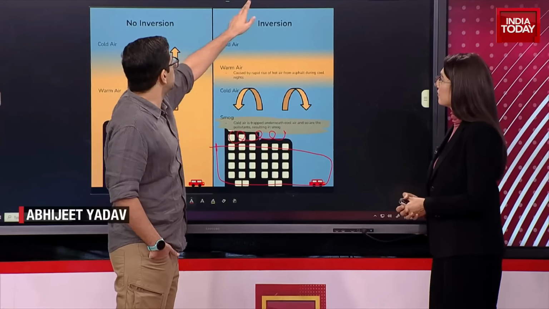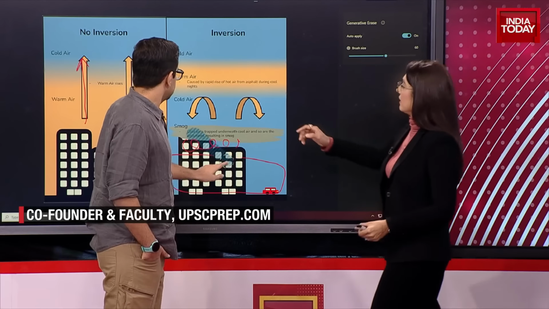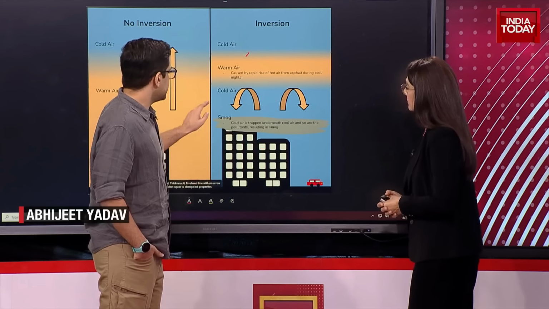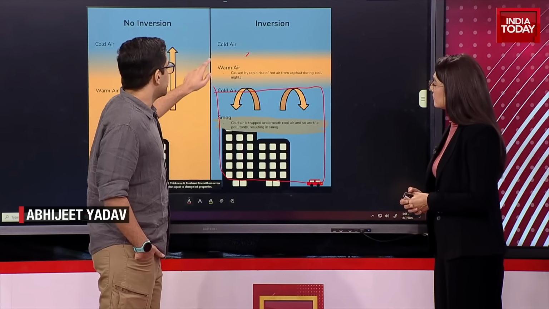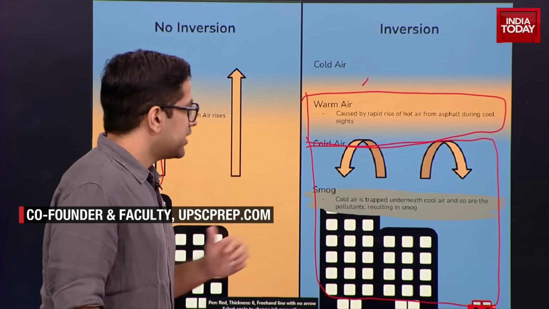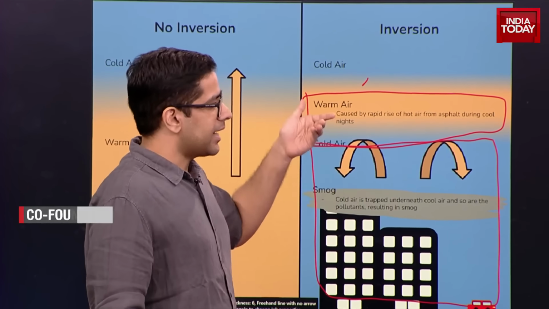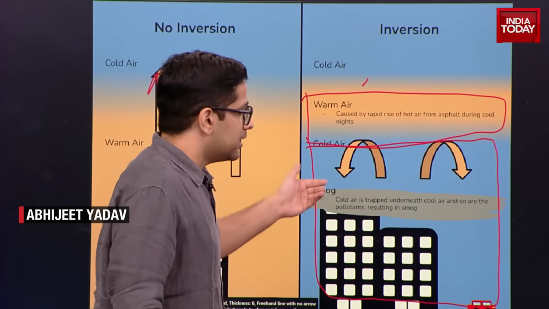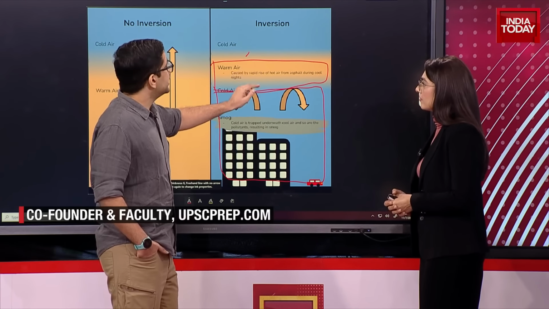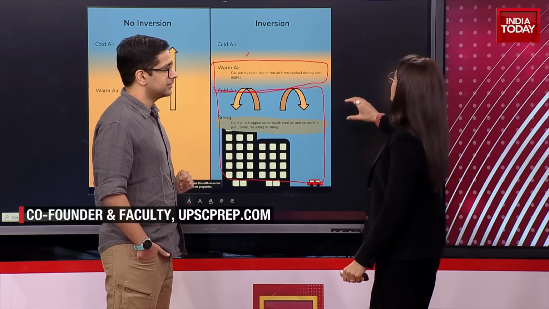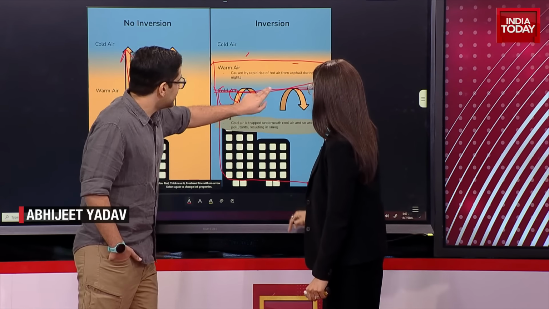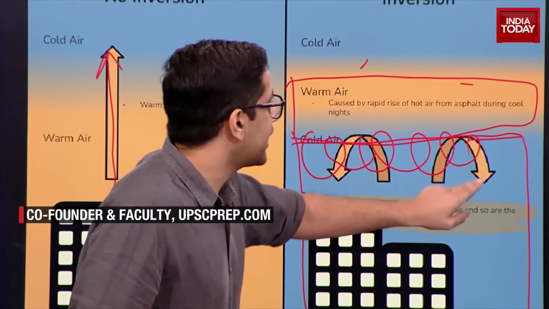And in this pocket of cold air, we have a lid. This lid is called a temperature inversion lid. What does that mean? Temperature inversion is the reverse of the simple idea that as you go up in height, temperature falls. In this particular case, because there is a cold layer of air underneath, there is warm air, and then there is colder air still on top. So you're saying that this area is the smog? Just underneath this is the smog layer, which is trapped because of this warm air.